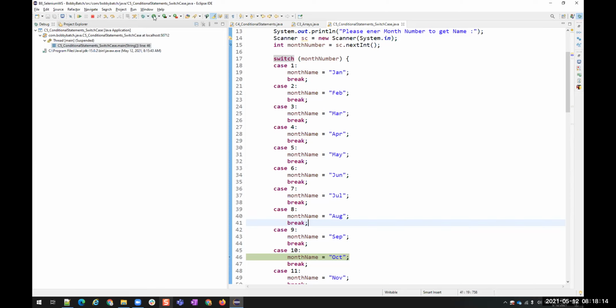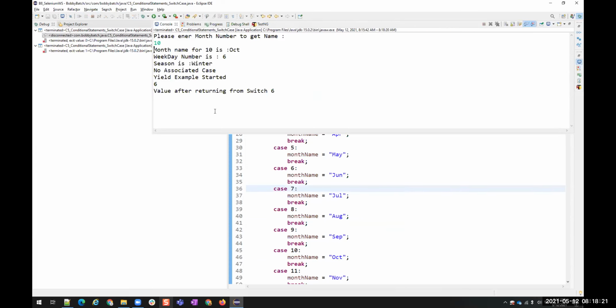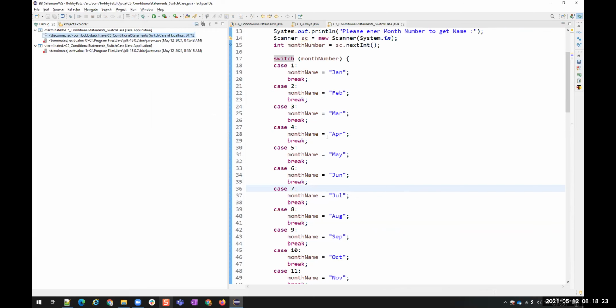If we have only 1 or 2 conditions, then we use if else. But if you are having more than 3 or 4 cases, 3 or 4 conditional things that we have to perform, then it's better to go with switch case. Is that clear?